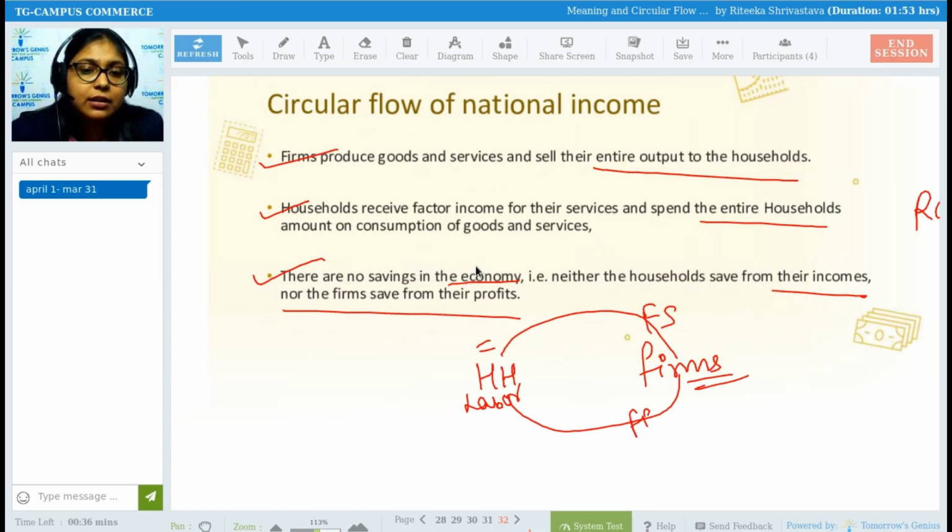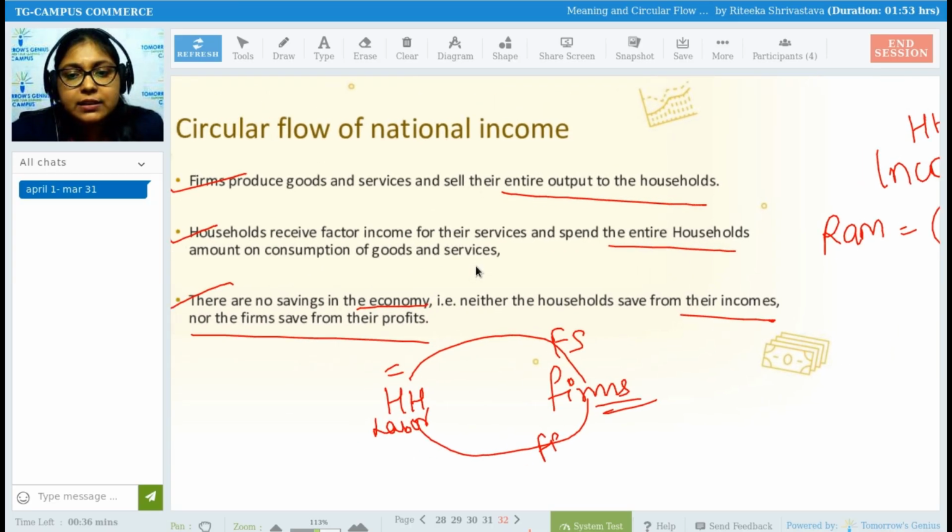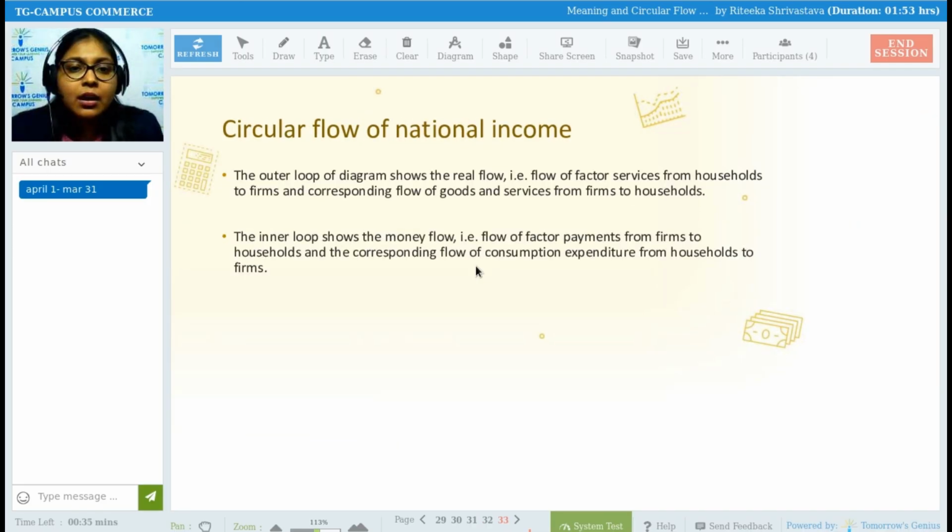So this will be another assumption, that no savings in the economy are taking place, because there are only two sectors in the economy, household and firms. Household receives income, firms receive profit, and it is assumed that there is no saving done in the economy. Neither the households are saving the money, nor are firms doing any kind of savings from their profit.